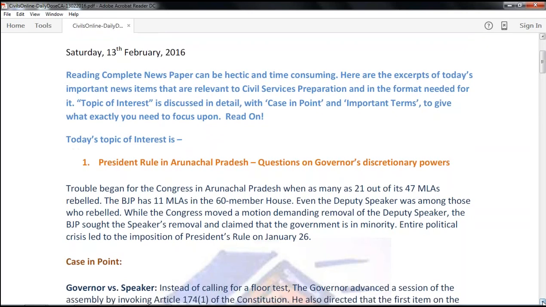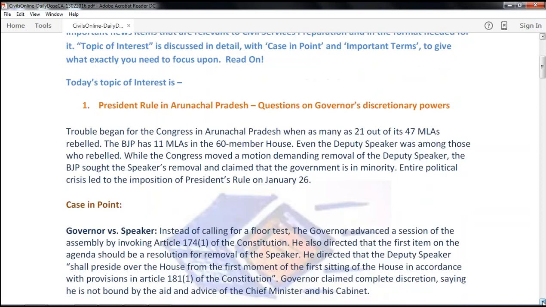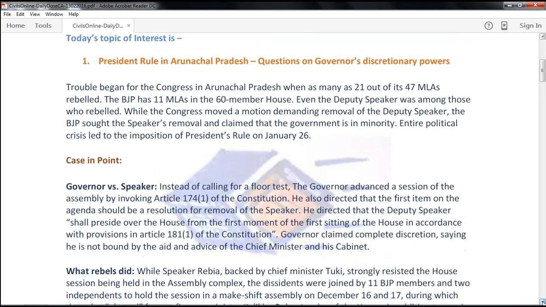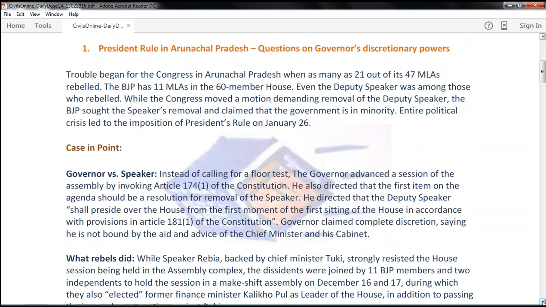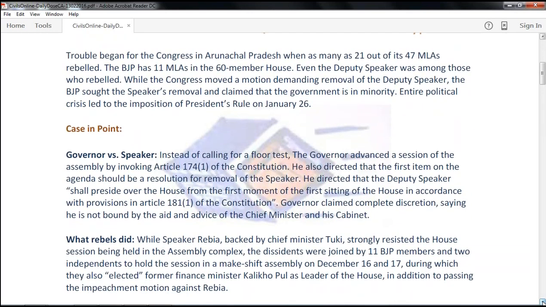We will go behind this news to find the important points that are required for our civils preparation. So what is the case in point? It's basically governor versus speaker. Definitely there is a question of the government's minority that has to be proved on the floor of the assembly, so the governor ideally should have called for a floor test.